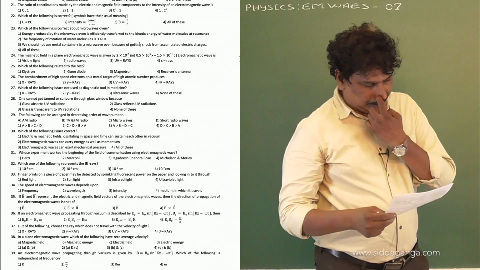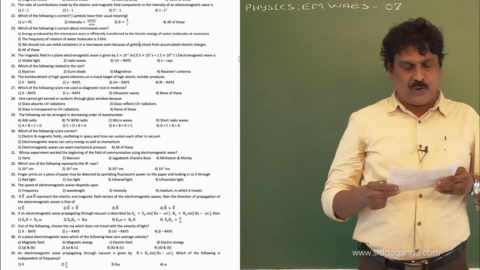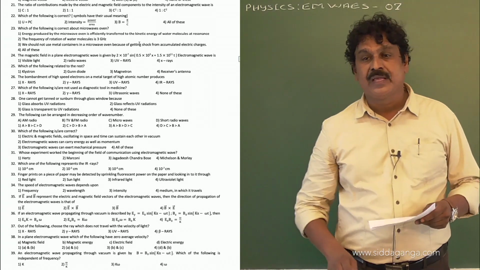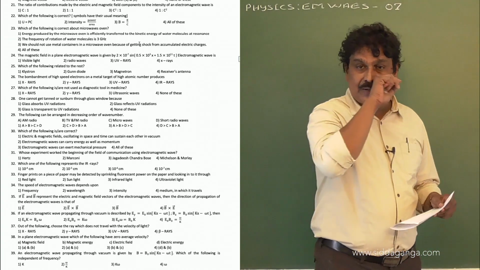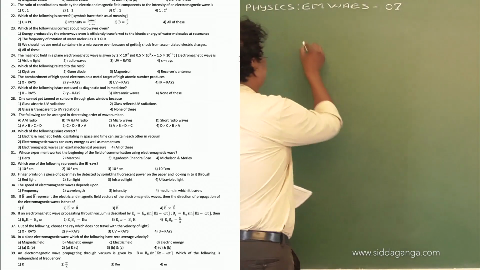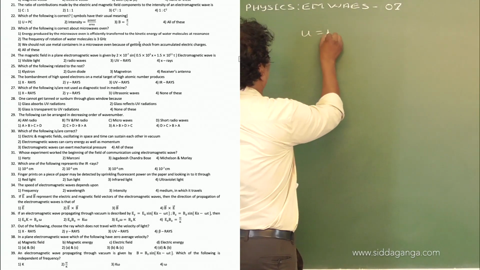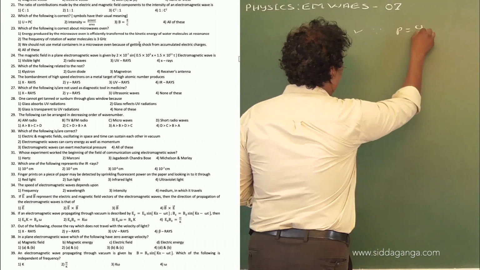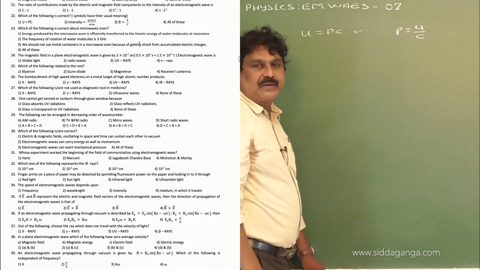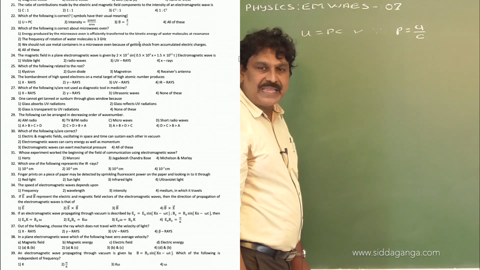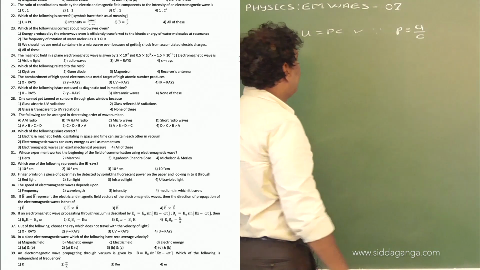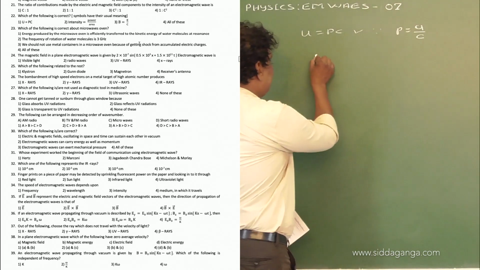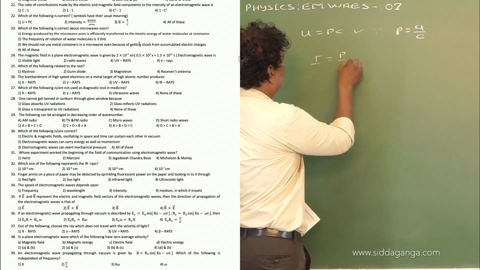Now, which of the following is correct? The symbols have the usual meaning. Number 1, U is equal to PC. It is right because we have P is equal to U by C: momentum is equal to average energy by speed of electromagnetic wave. The second one is also a right option: intensity is equal to power by area.